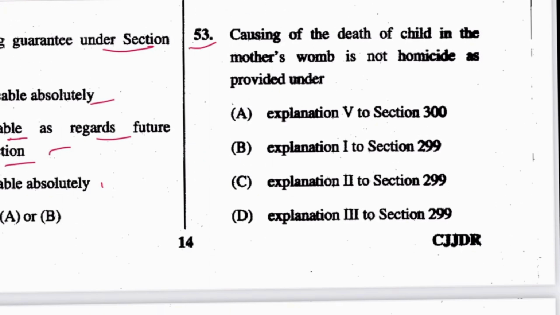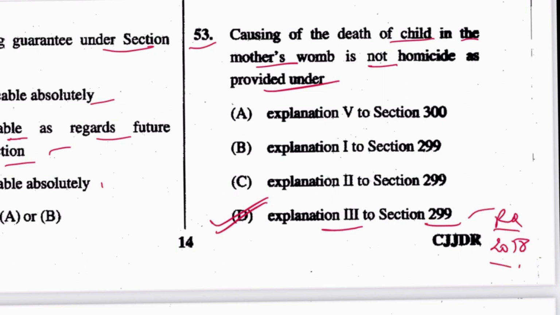Next, 53. Causing of death of a child in the mother's womb is not homicide as provided under explanation 3 to section 299. D is the answer. This is a repeat question. There are several questions which repeat every year. Either they just change the language of the question, but the answer is always the same. The provision is always the same.